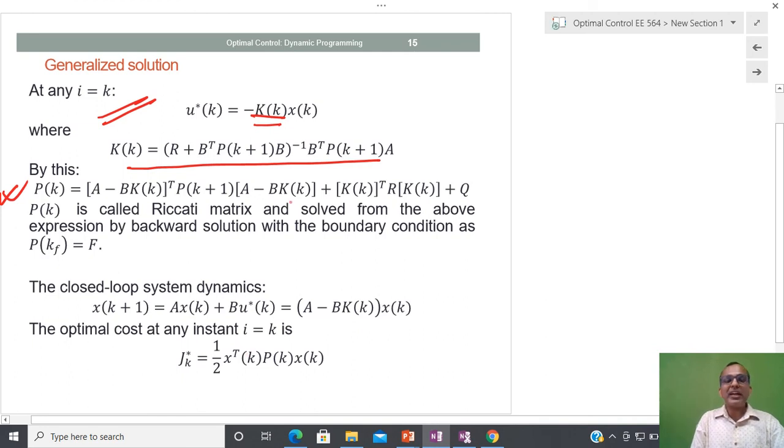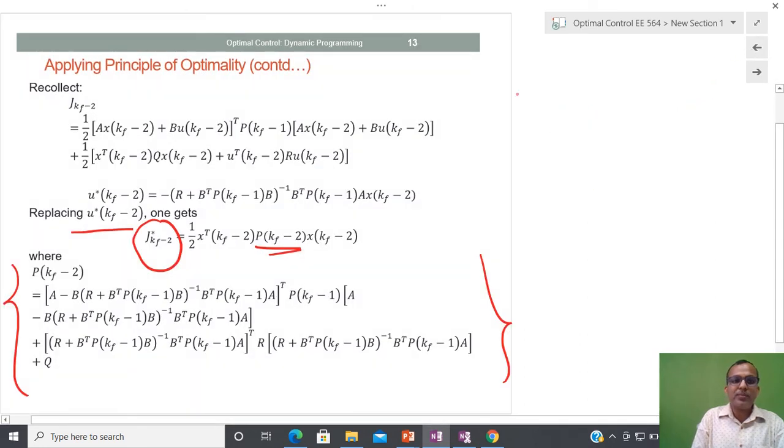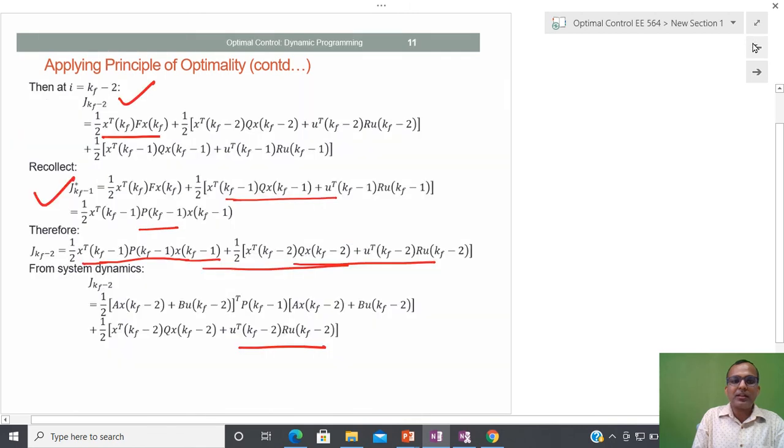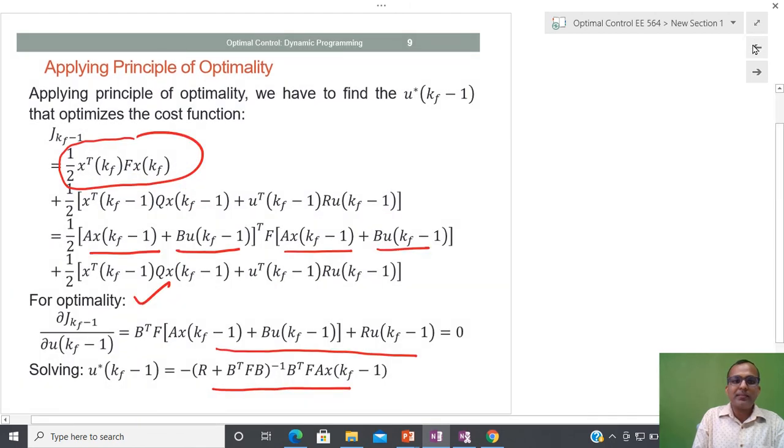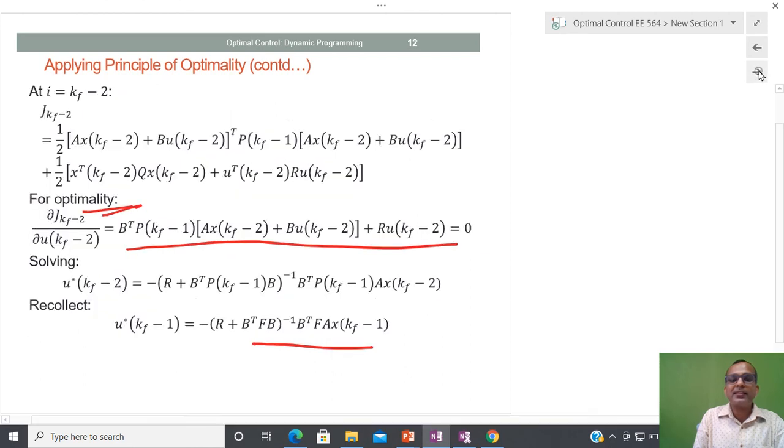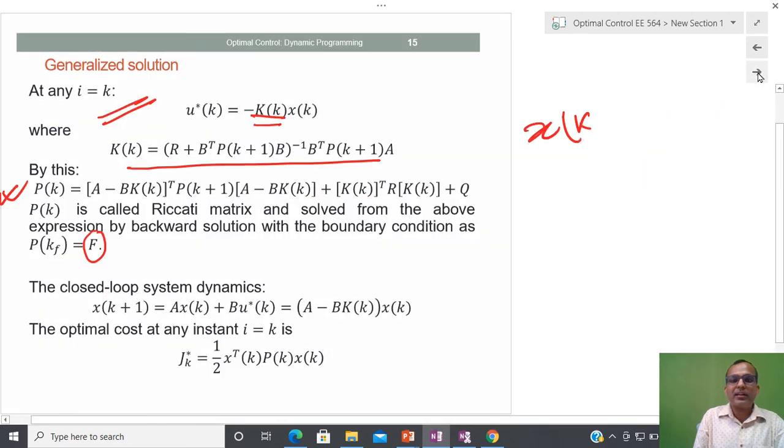By solving this Riccati equation, I know the final value P at kf, which is equal to F. Please come back to the performance measure, then things become clear. Here you can see x transpose at kf times F. So if I am at the terminal stage, the P at kf is F. So you know P at kf, and after that we have to solve this equation.